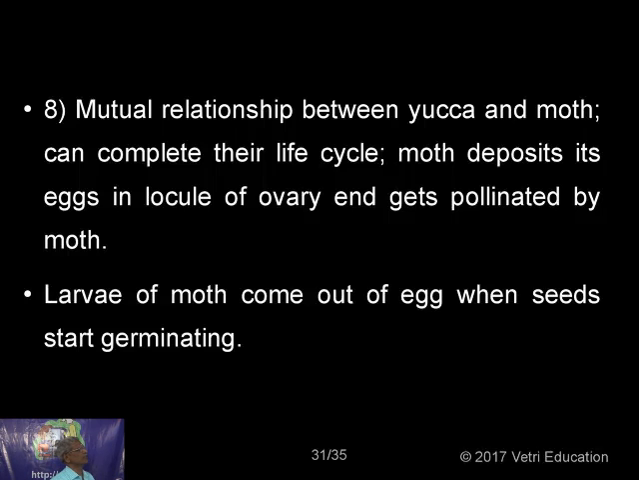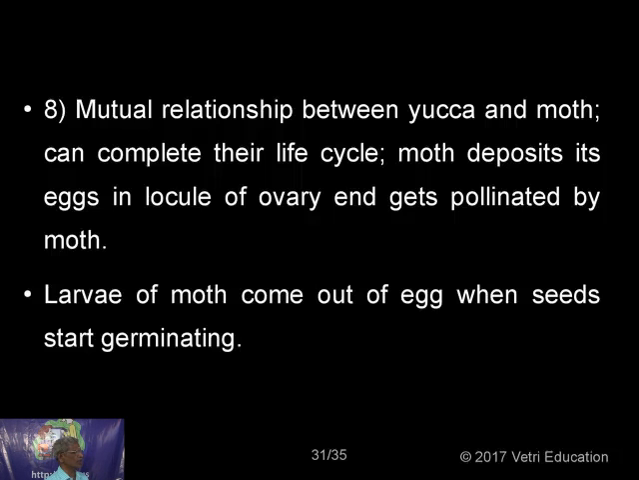Mutual relationship between the Yucca and the moth. So there is some sort of relationship exhibited between the flower and the insect. The life cycle of the insect will not be completed if it does not get that particular flower. So the flower gets help for pollination, and the insect is also able to complete its life cycle with the help of the flower. So there is a perfect understanding between the flower and the insect. This is what I was mentioning in the first itself as co-evolution.